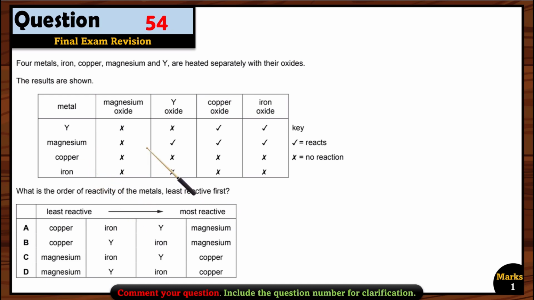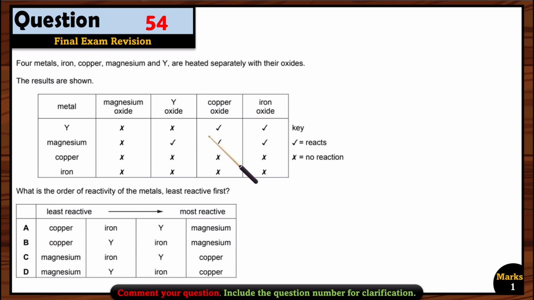If you see here, copper and iron have no reaction over here, right? So it means they both are less reactive. But if you remember the reactivity series, copper is the least reactive compared to iron. So copper is the least reactive one here. It will appear first and then we have iron. After iron, option A can be the right option because here Y comes before iron.